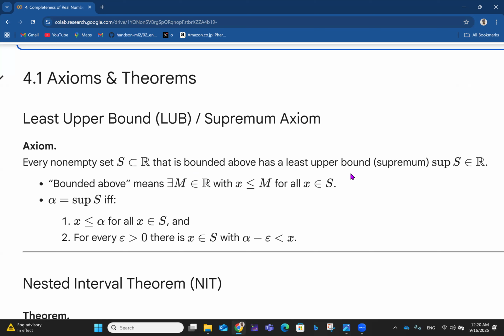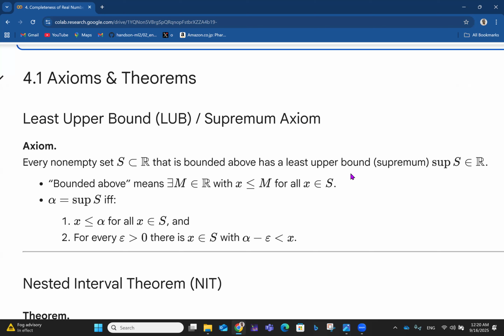So if you take any x belonging to S, any particular value x you take from that set S is always less than or equal to M. That means it has a boundary at the top, which is M.